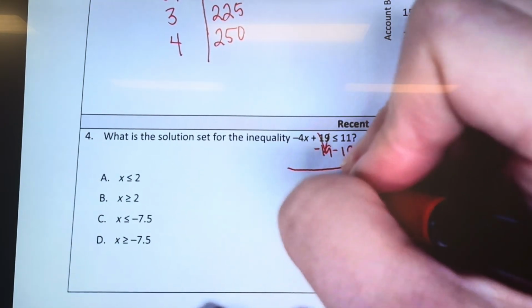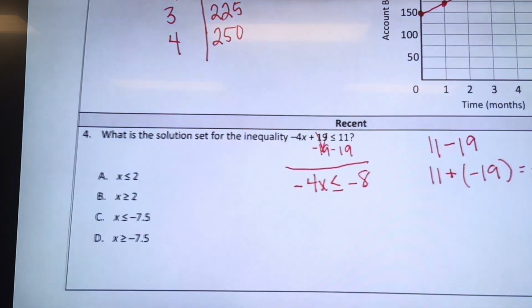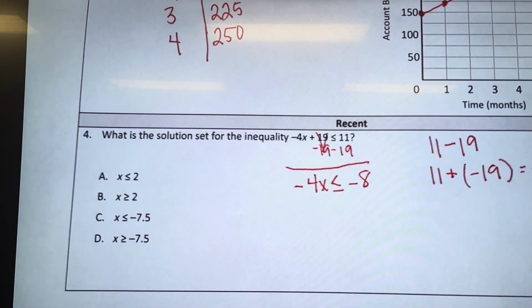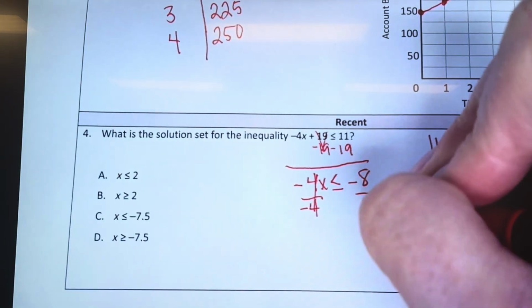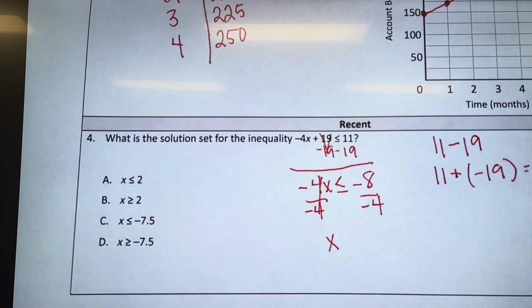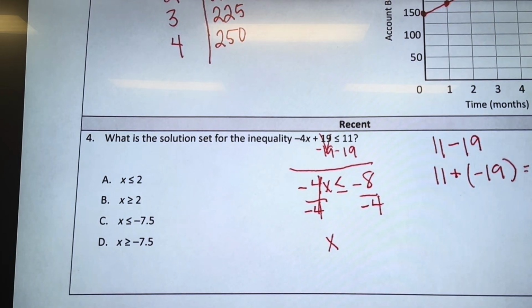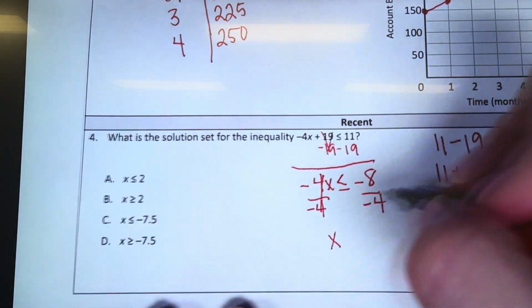So I have negative 4x is less than or equal to negative 8. Okay, now what? Now you divide by negative 4. So what do you remember about inequalities? Don't you flip the sign if it's 2 negatives? If you divide by a negative, which we did here, right? You have to flip it. Yeah, that's right. So you have to flip it.